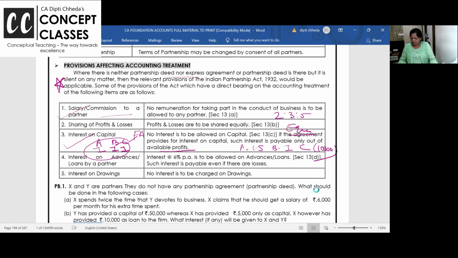Interest on loan: nothing given in the exam. Interest on loan given by a partner is over and above his capital. If outsiders give you a loan, do you pay them interest or not?